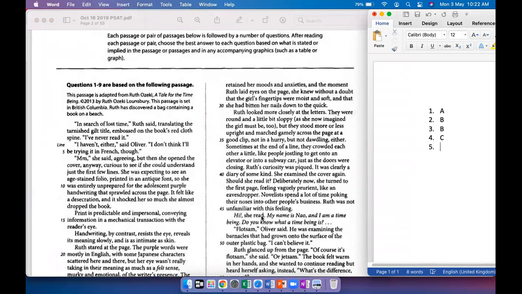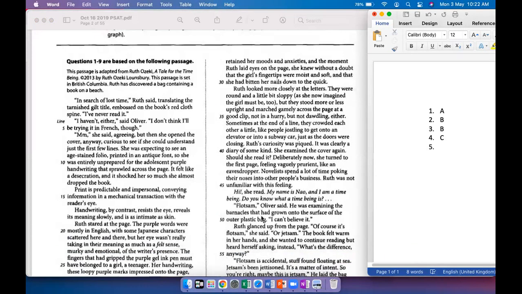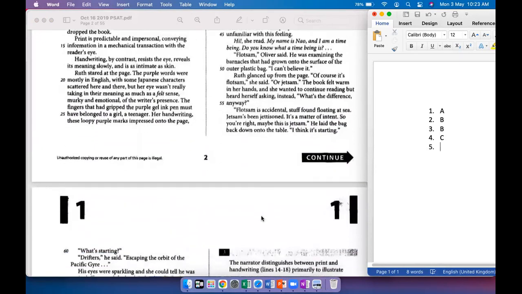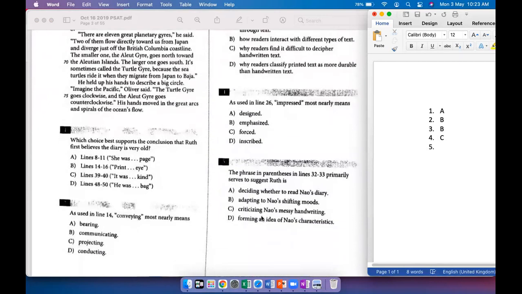Ruth looked more closely at the letters. They were round and a little bit sloppy, as she now imagined the girl must be too. So Ruth kind of connects the handwriting to what the girl could be like, right? She kind of extrapolates from that. So that Ruth is deciding whether to read Nao's diary, adapting to Nao's shifting moods, criticizing Nao's messy handwriting, forming an idea of Nao's characteristics.